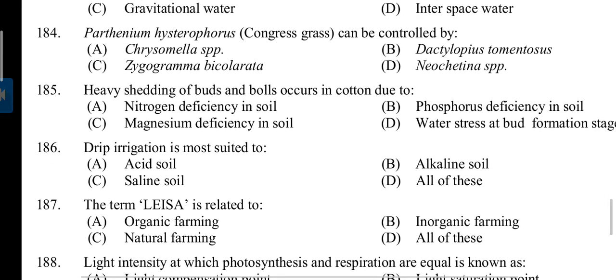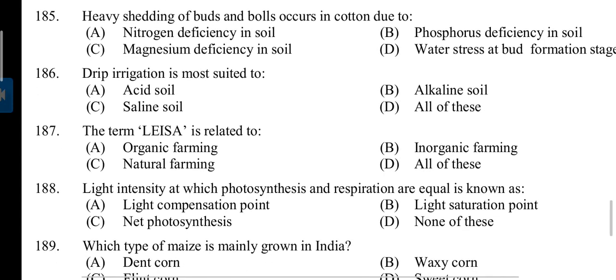184. Parthenium hysterophorus, congress grass, can be controlled by. Answer is C. Zygogramma bicolorata. 185. Heavy shedding of buds and balls occurs in cotton due to. Answer D. Water stress at bud formation stage. 186. Strip irrigation is most suited to. Answer is C. Saline soil.